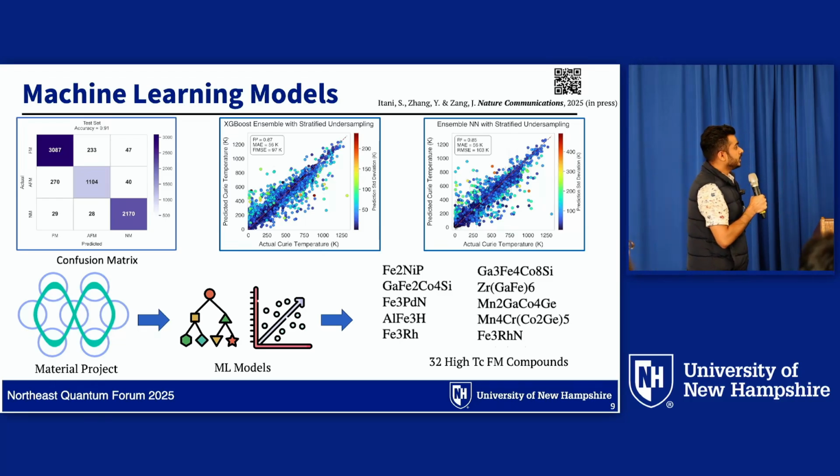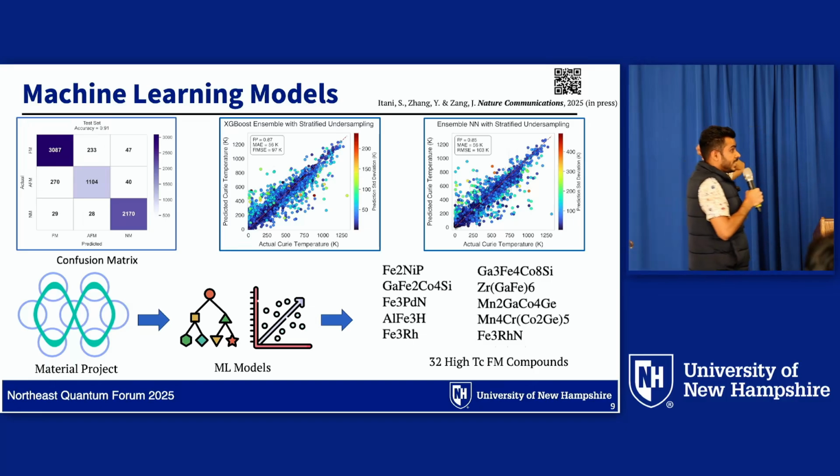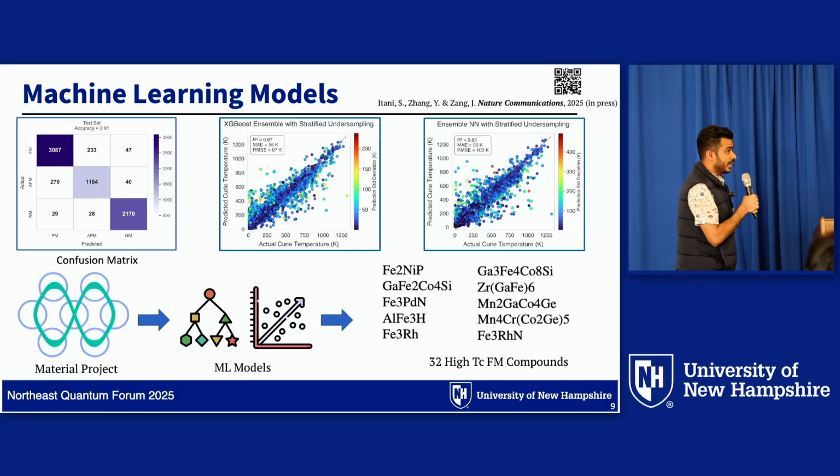on the basis of this database, we build a classification model. Here you can see the confusion matrix. The diagonal lines show the correct predictions by our model, and the off-diagonal lines are the incorrect predictions, so the model is 91% accurate. We also build a machine learning model, XGBoost or a simple neural network, to predict the Curie temperature of the ferromagnetic compound, which gives an R2 value of 0.87, and the mean absolute error is 56 Kelvin.